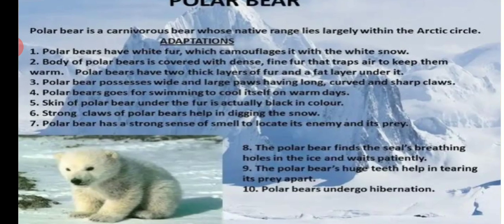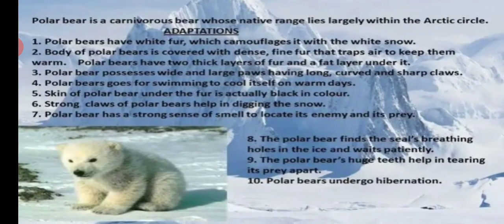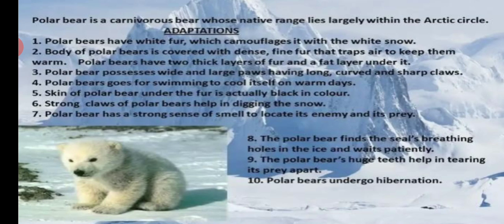They have thick fur which camouflages it with the white snow, meaning it merges with the surroundings, and it can easily capture its prey. The body of a polar bear is covered with dense fine fur that traps air to keep them warm. Polar bears have two thick layers of fur and a fat layer under it. So the hollow hair traps air and keeps the body warm.